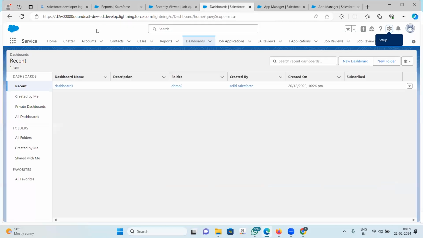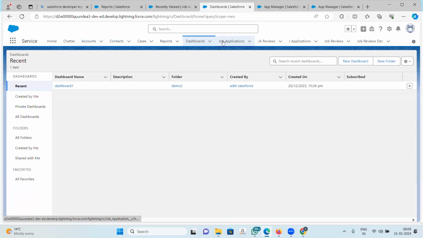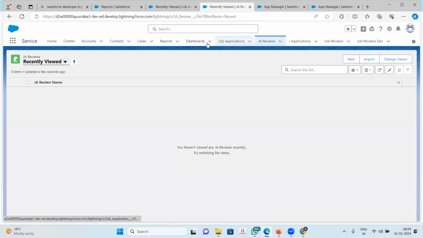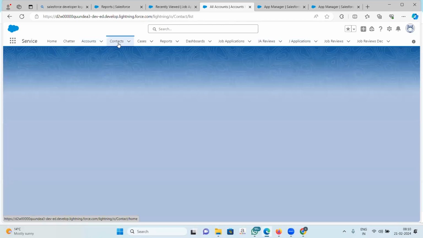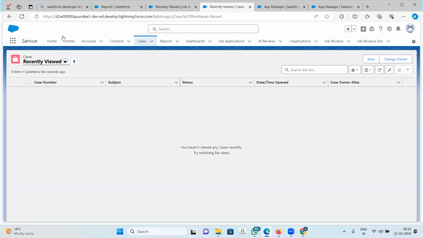Now these are my tabs. Can you see when I click on them, these open? These are my tabs. Now, job application, job review, these are all I have created. And these are some standard tabs that are already there in the system, right? So in my application, I can pick some of the existing objects also and add them, right?